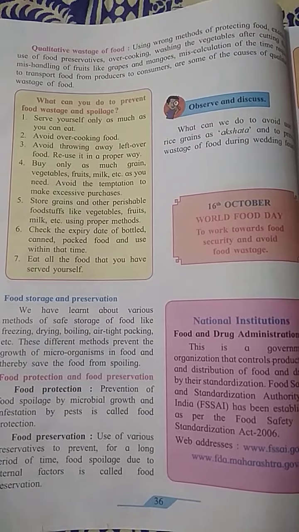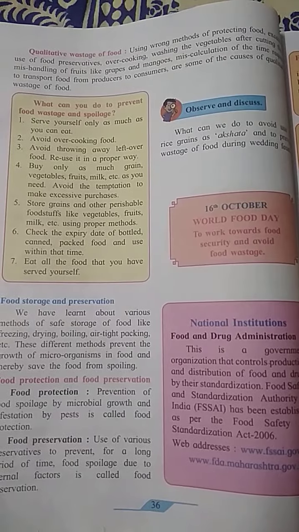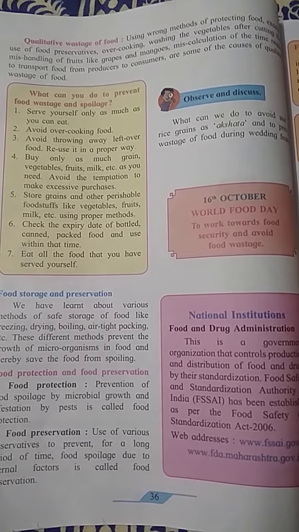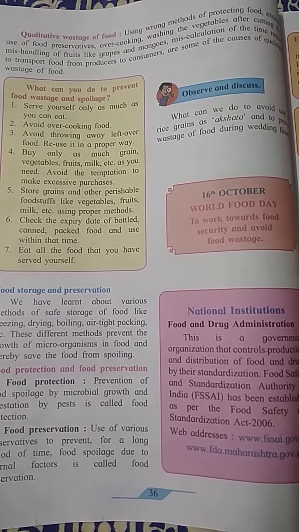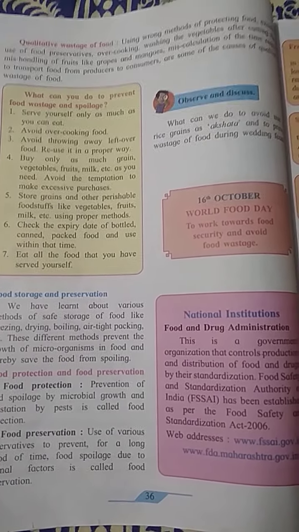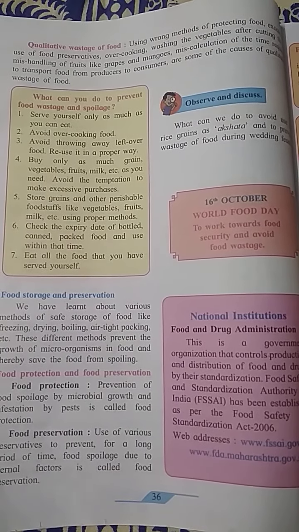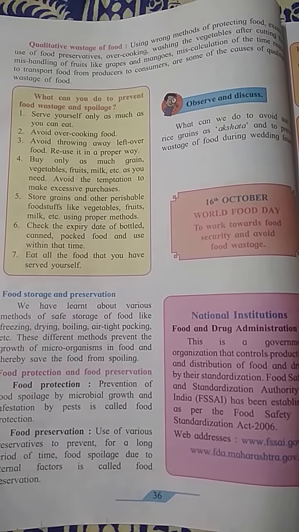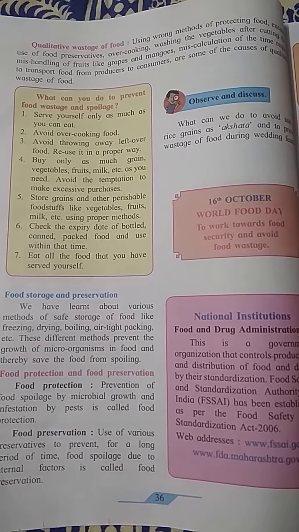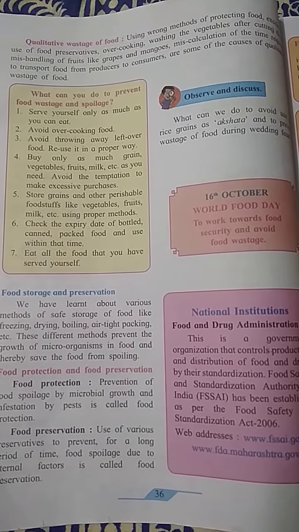While we are buying any product which is canned, bottled or packed, we have to check the expiry date and use it within that time. If we buy anything in the market, you have seen it has an expiry date. When it was manufactured and when it expires is mentioned on it. Within that time we have to use it. And whatever you have taken on your plate, all that food must be consumed by you. Eat all the food that you have served yourself.